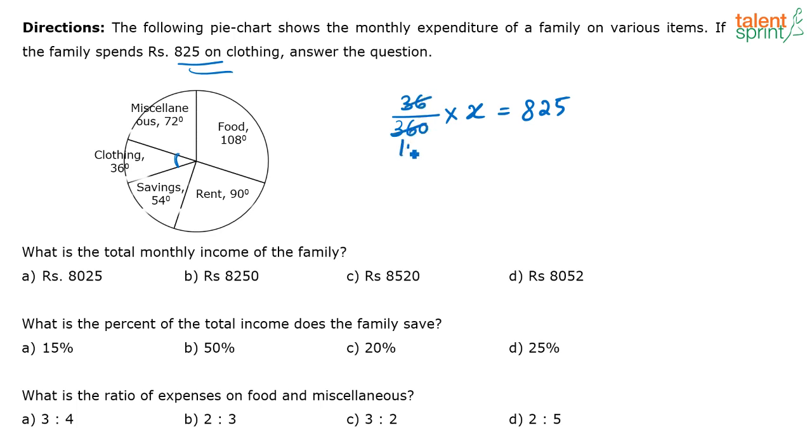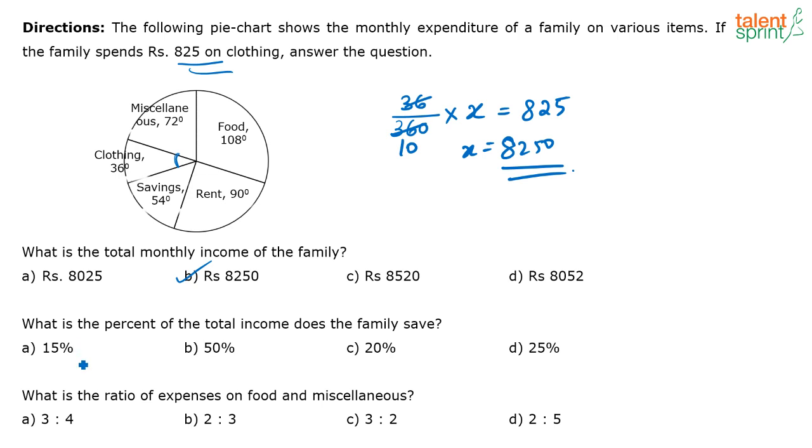Now this is 1/10. So what is the total expenditure? 825 into 10 or 8250, right? That is 36 degree out of 360 degree, which is nothing but 10%. Correct? 10% represents 825. So what is the full expenditure? It is nothing but 8250. Correct answer is option B.